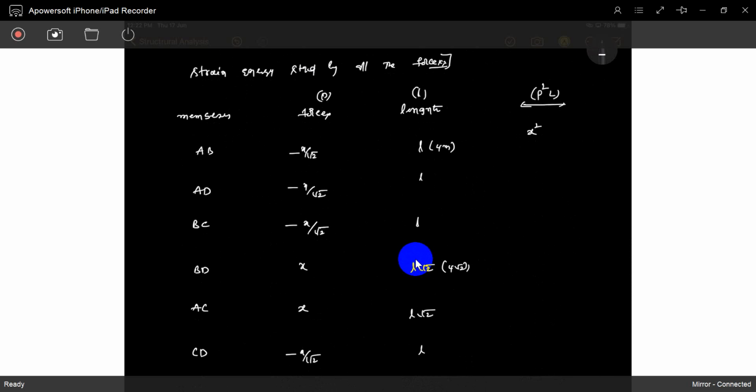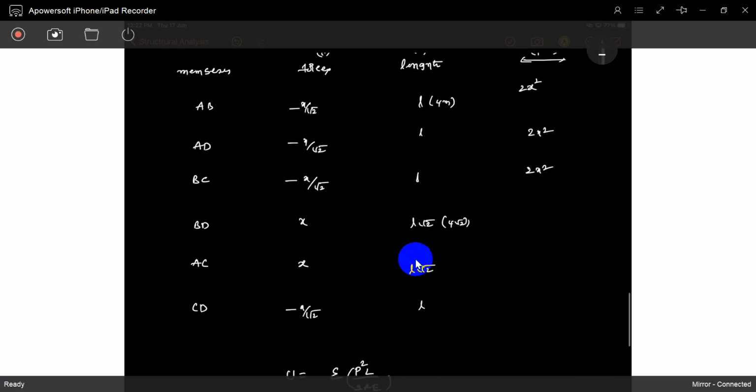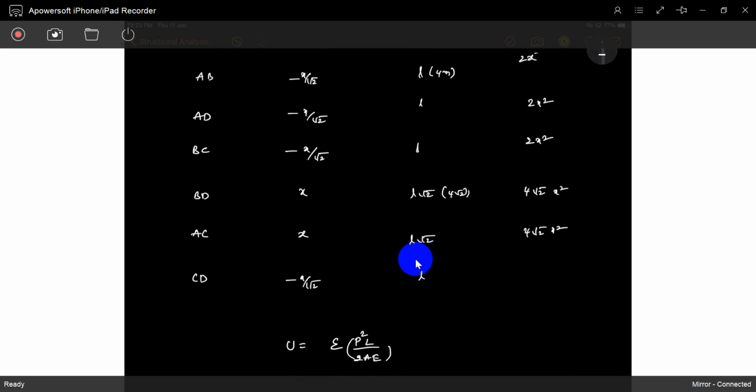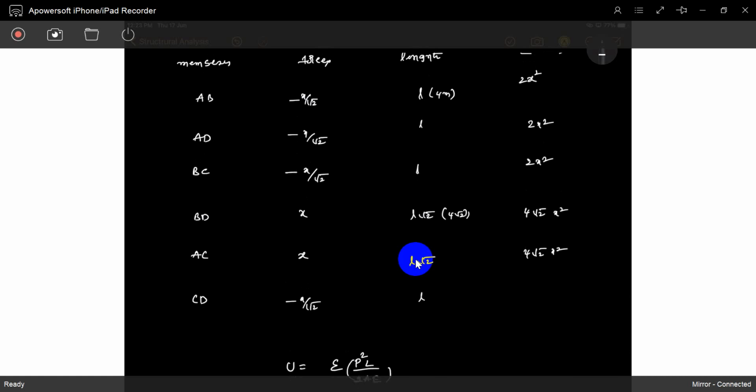X square multiplied by 4, 2X square. So this is X square 16. 4 root 2 square. This will come same 2X square.